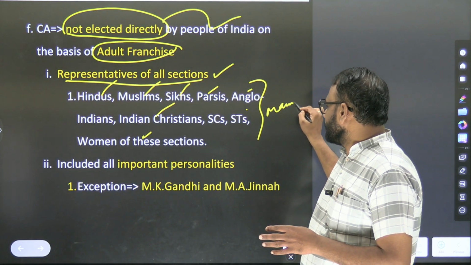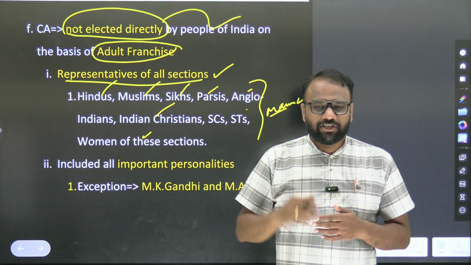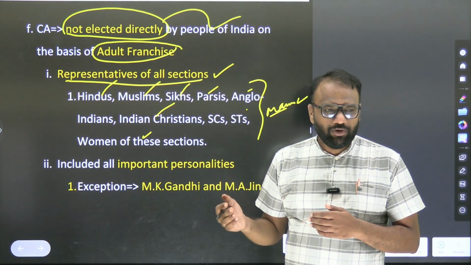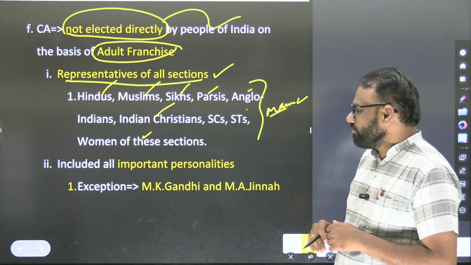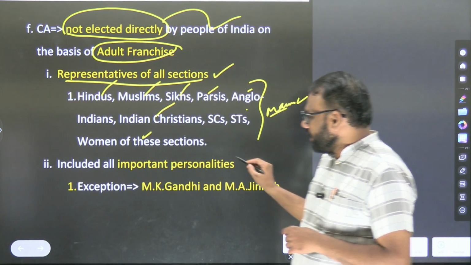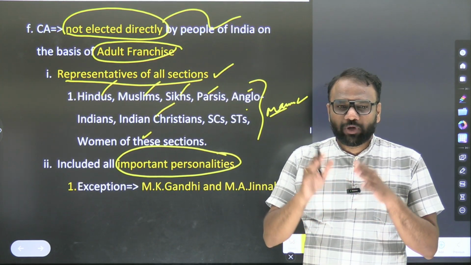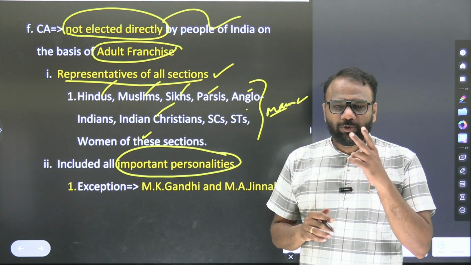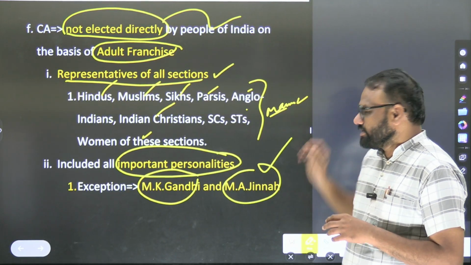In the prelims, they are not going to frame a question like which communities were represented in the Constituent Assembly: option 1, Hindus; option 2, Muslims; option 3, women. Such questions are not going to be framed. But out of curiosity, we have to retain the information from the mains point of view. It included all personalities. All the important personalities present at that time were more or less part of the Constituent Assembly, except 2 personalities: M.K. Gandhi and Muhammad Ali Jinnah.